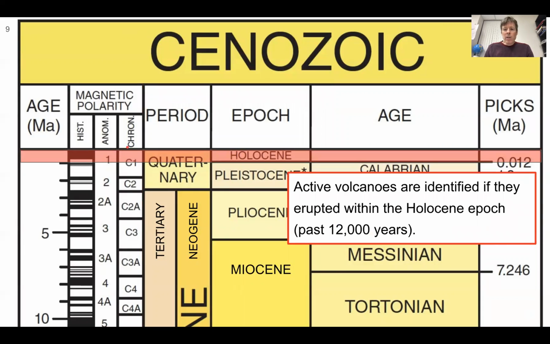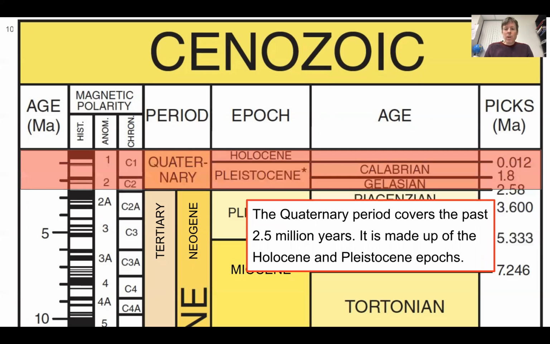So active volcanoes, for example, are identified if they erupted within the Holocene epoch. So that is the last 12,000 years. So we have plots showing active volcanoes. You want to be thinking, well, active, 12,000 years is considered pretty active in geological time. The Quaternary Period covers the past 2.5 million years. It's made up of the Holocene and Pleistocene.